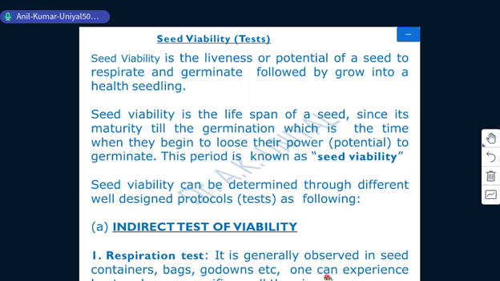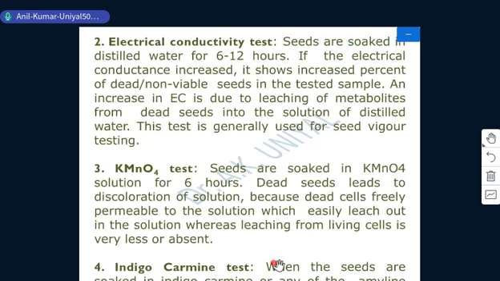Due to this release of energy, heat is experienced in the godowns, containers or bags, along with some specific smells related to particular seed species.